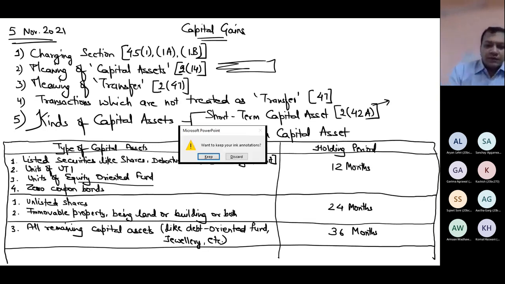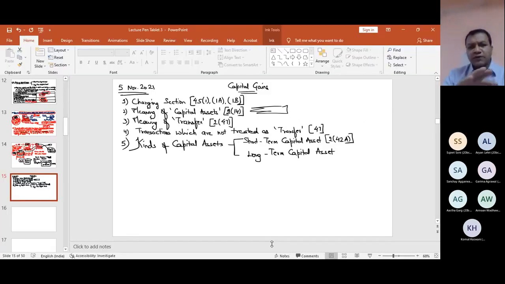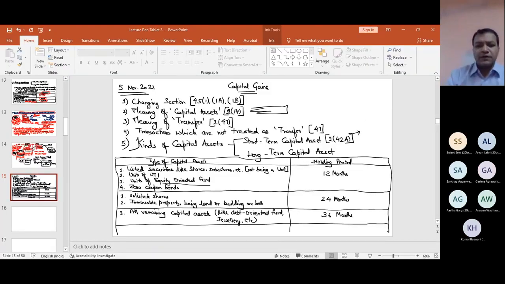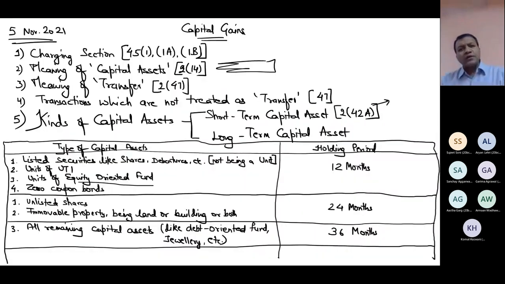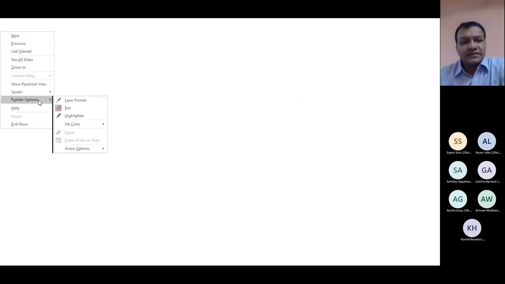Please raise your hand if the discussion till this point is clear, that now you have an idea what are long term and what are short term. Please raise your hand if this point is clear. Okay, now next, sixth heading of mine. This was my fifth heading and now sixth heading. Do you think that determining holding period is very easy, or anyone can decide what is the holding period? It is not so easy. It requires a little bit of expertise. So my next point of discussion will be on this basis.